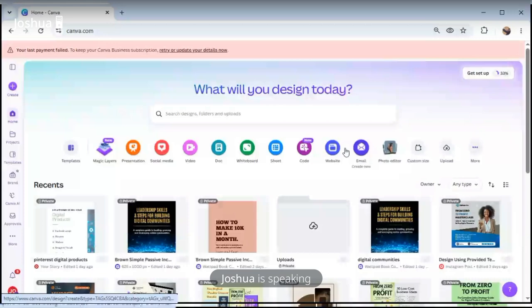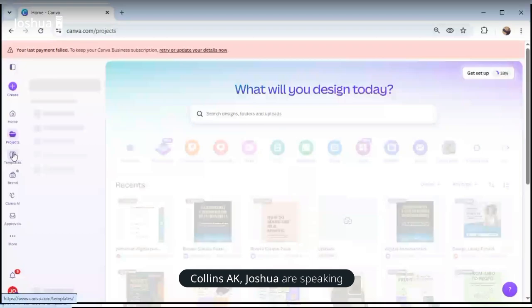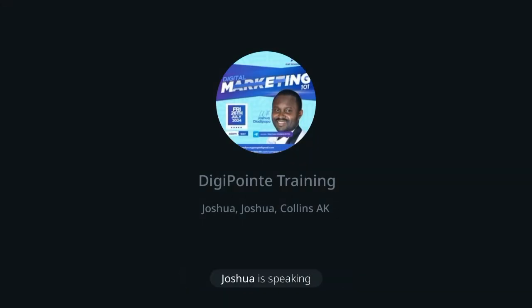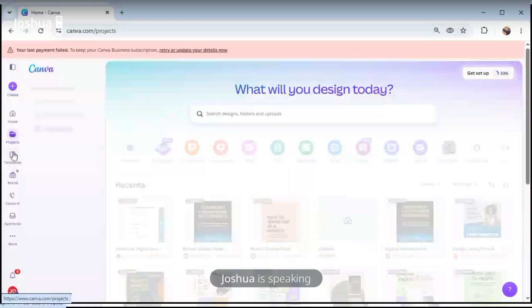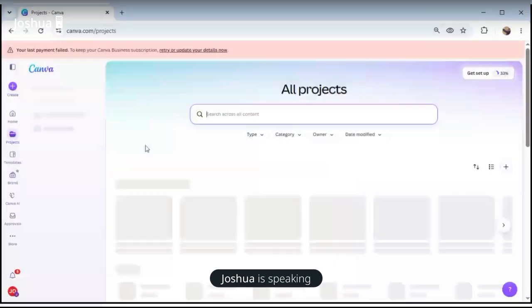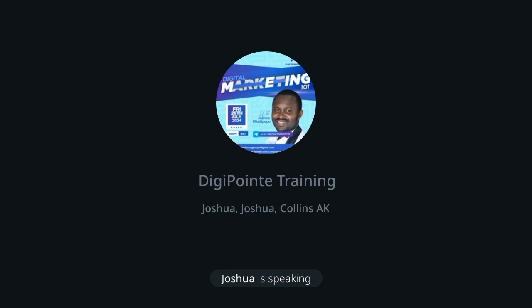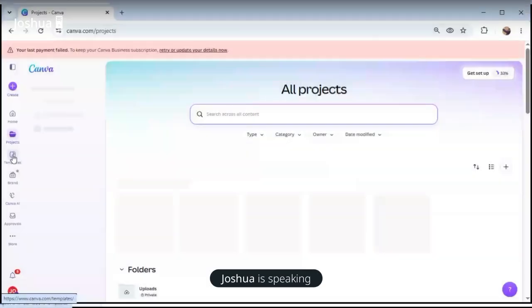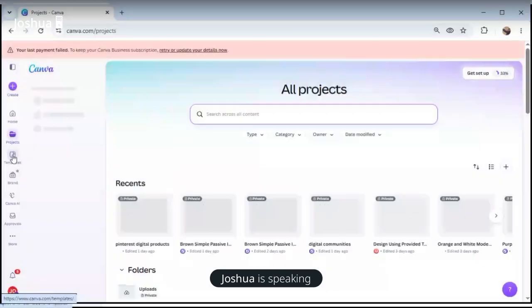In this place, you see projects. These are your works. When you see a project, these are the designs that you are currently working on. These are your own designs. If you click on templates, that means you are referring to a wide range of new templates to select from.